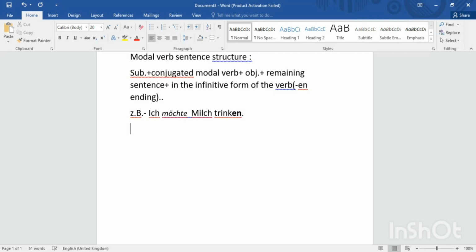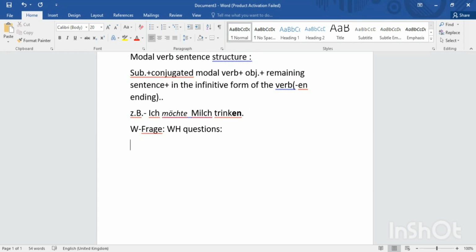Okay, now come to the W-Frage. These are the general statements, general sentences, that means the simple sentence structures. Now we come to question framing. How can we frame questions? W-Fragen are WH questions in English, basically.